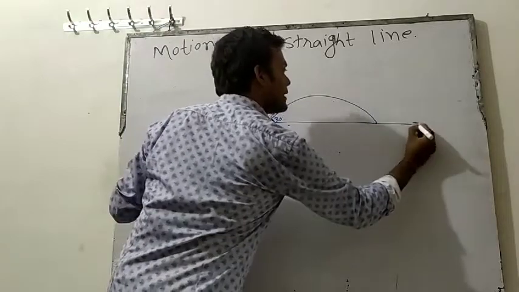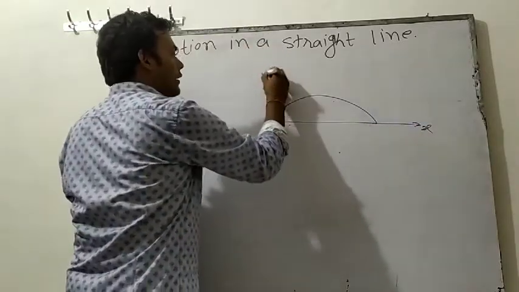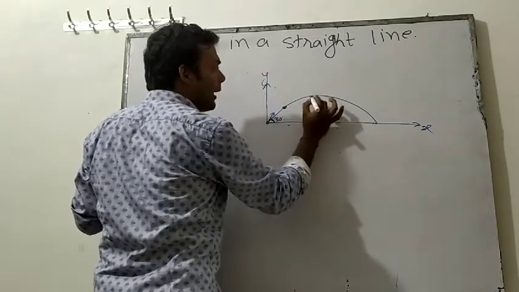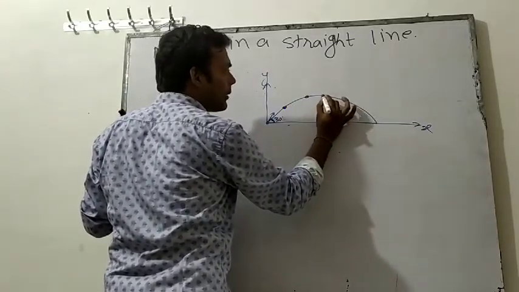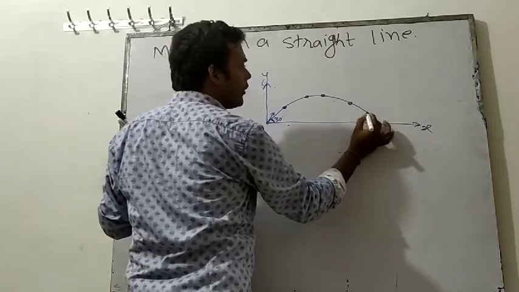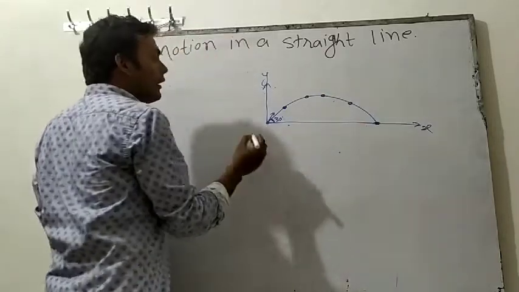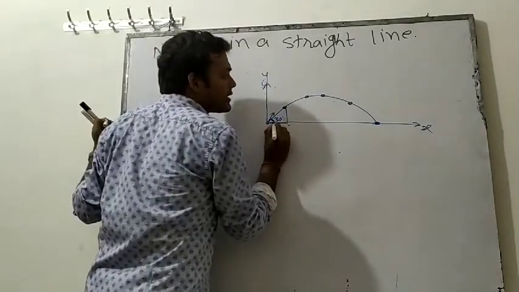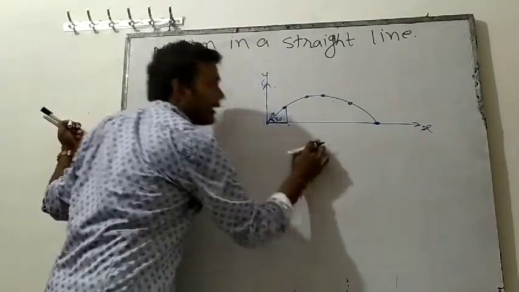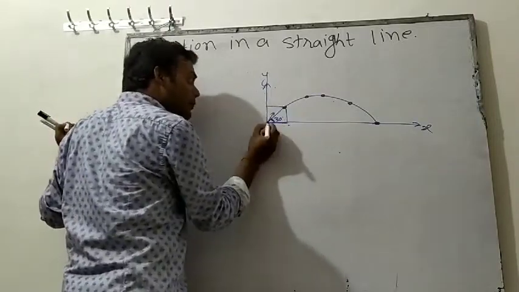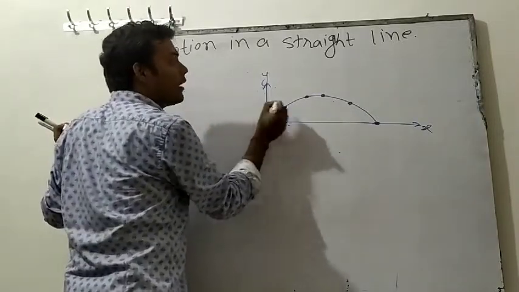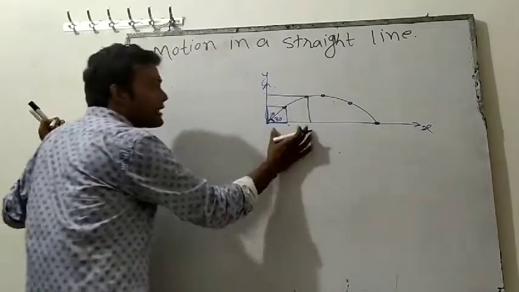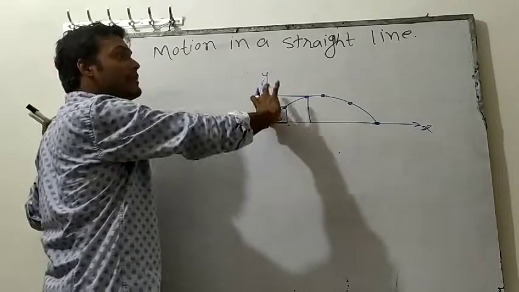Let's say this is the x-axis, this is the y-axis. Initially the object is at the origin. After some time the object will come here, after some time here, after some time here, and then it will come here. So when the object is here, it has moved this much distance in x, and at the same time this much distance in y. And when the object comes here, it has moved this much distance in x and this much distance in y.